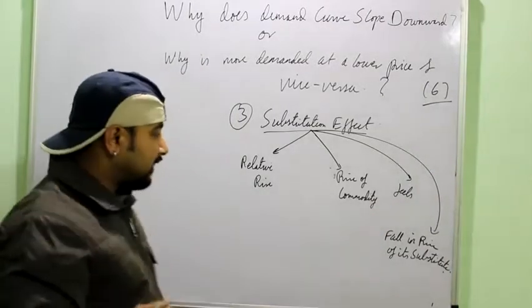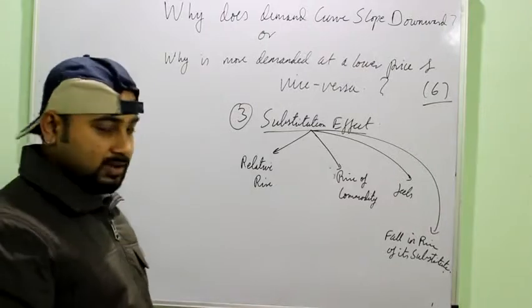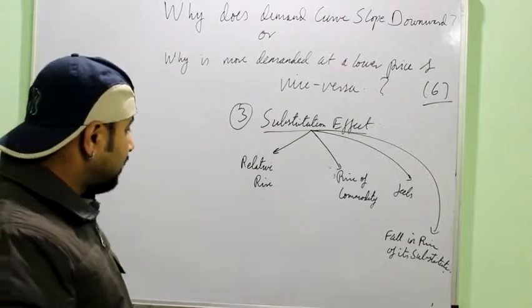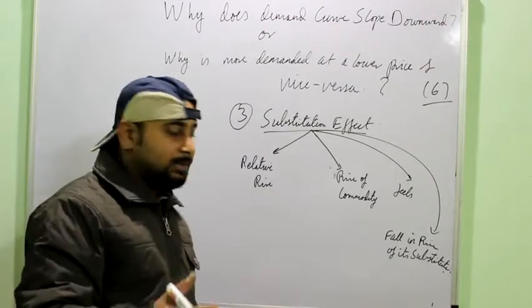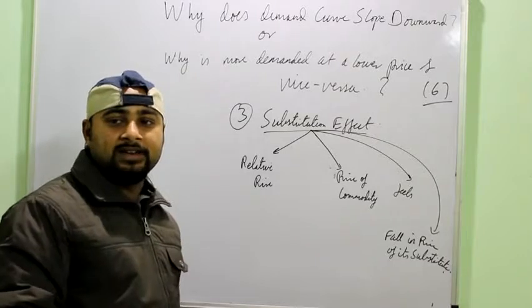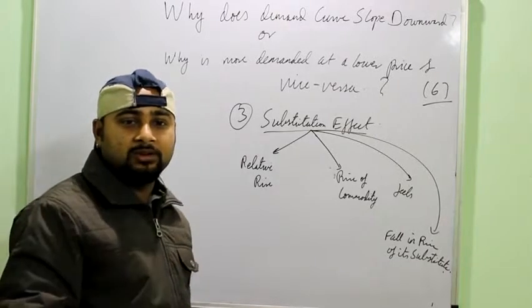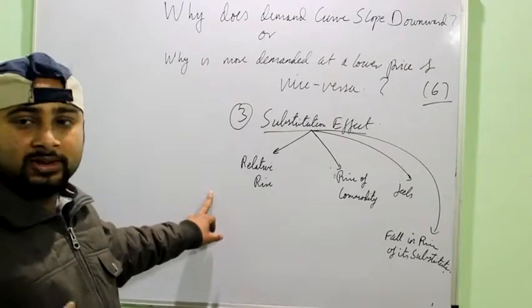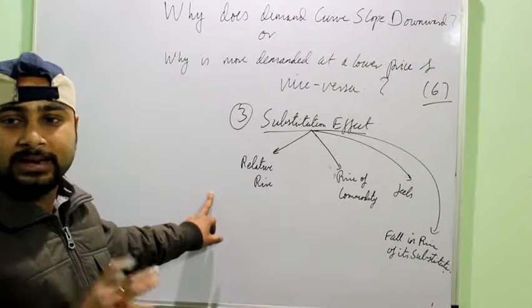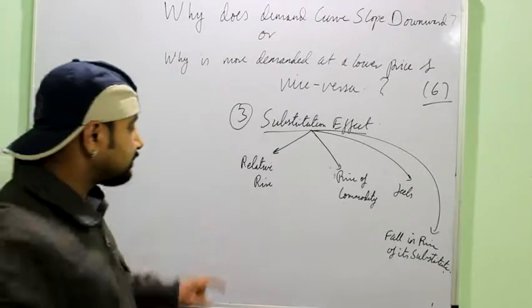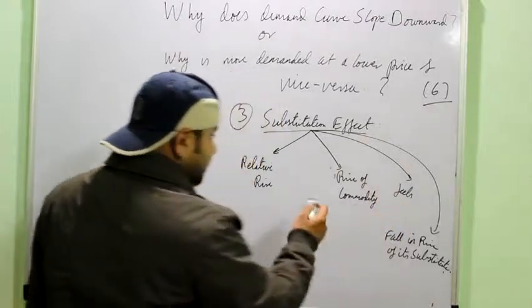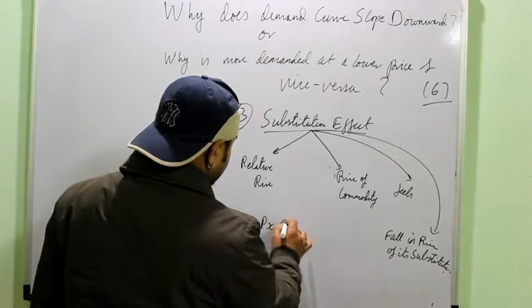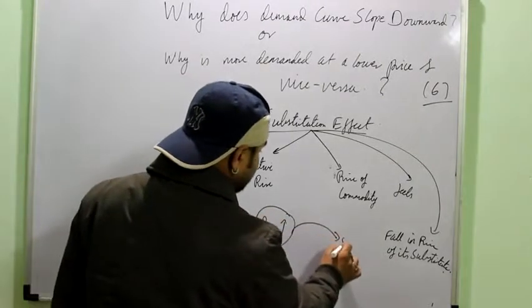For example, suppose you are consuming Coke and its substitute Pepsi also costs the same price, say 20 rupees. For you both are equal, but suppose now the price of Pepsi falls to 18, then you might think of consuming Pepsi, because you will feel that now Coke is relatively expensive, though the price of Coke has not changed, right? So this again proves that if the price of a commodity rises, the consumer will shift over to the substitute good.